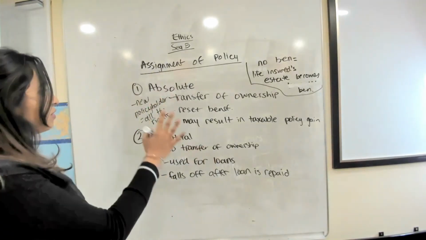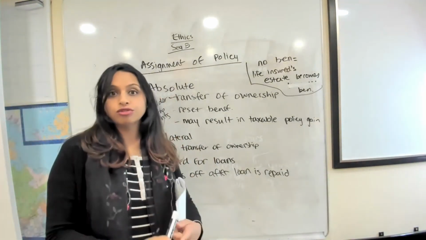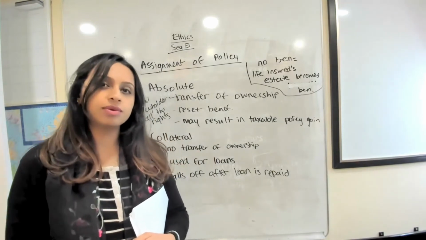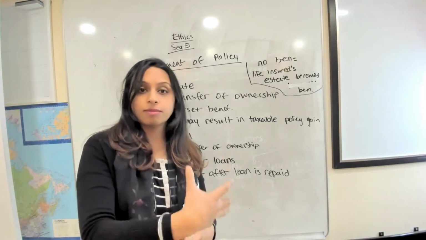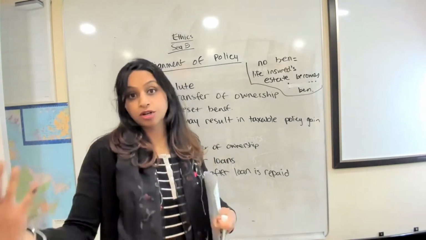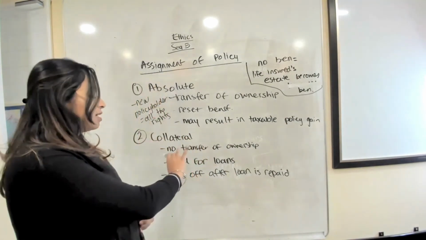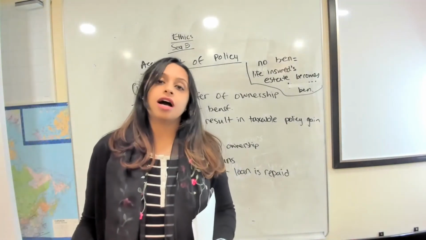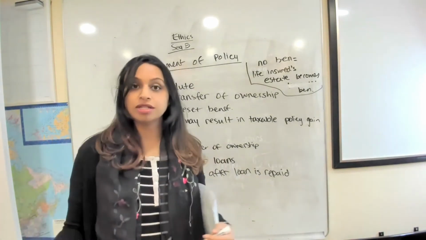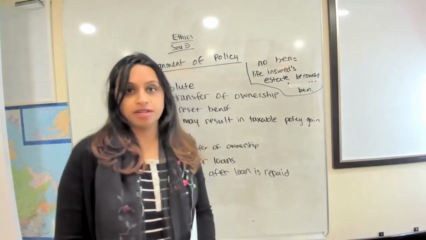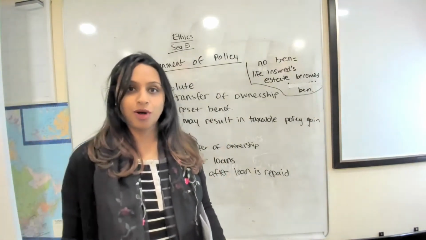All right, so there's the two different ways that we can have the assignment of the policy. Either you can do a full transfer, and the usually common way that we see this is with parents transferring it over to their kids. Maybe they bought the policy when the kids were young, and now they want to transfer it over when they're old enough. Or collateral, which is if you're using it for banks or for getting a loan, and you use a policy to help get a loan. And once that loan is paid off, that assignment does fall off, right? So those are the different ways that you can use the assignment of the policy.